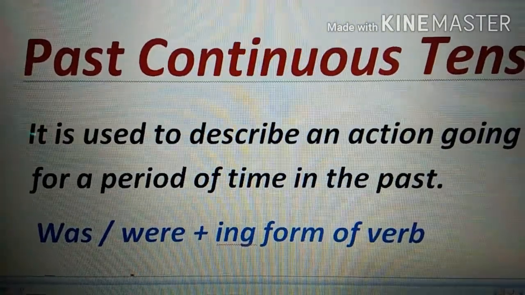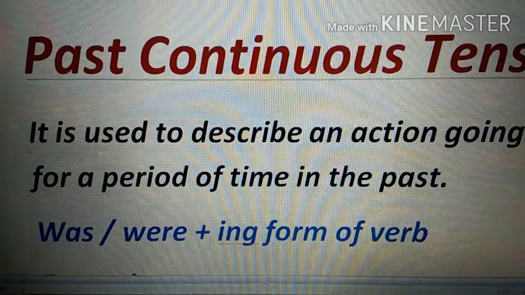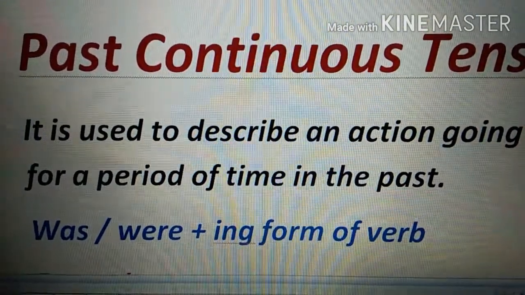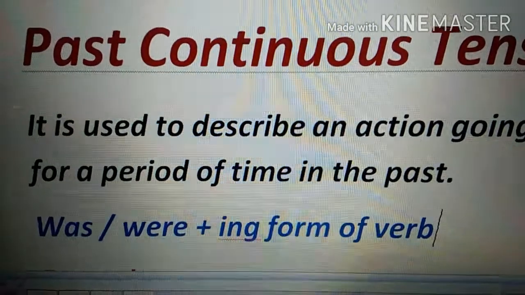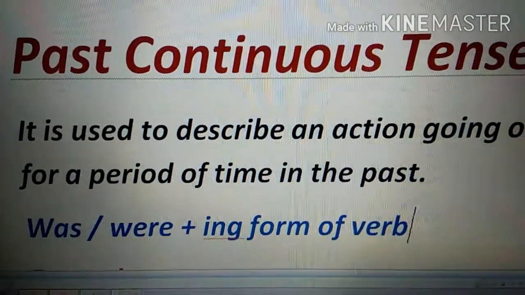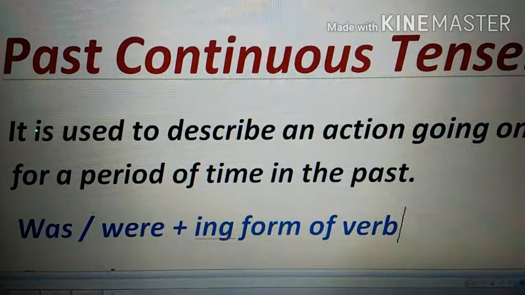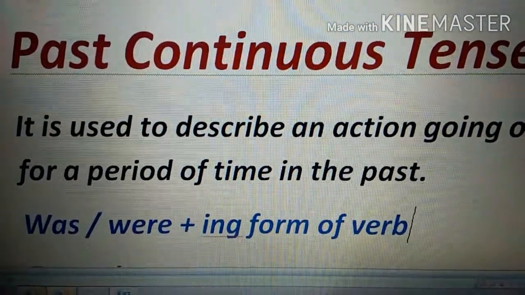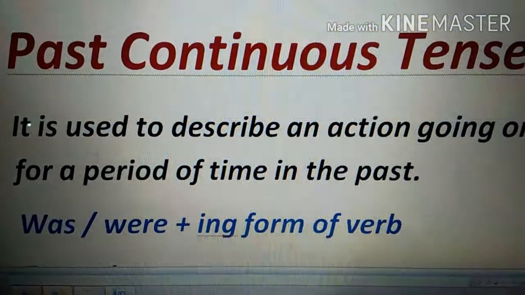Now, our main question is, you'll be wondering, ma'am, where to use was and where to use were. So, was will always be used with the subjects that are singular in nature. With the singular subjects, I'm writing S for that. So, was is always used for singular and were will always be used for plural subjects, where our subjects are plural. Rest, the whole rule is same.